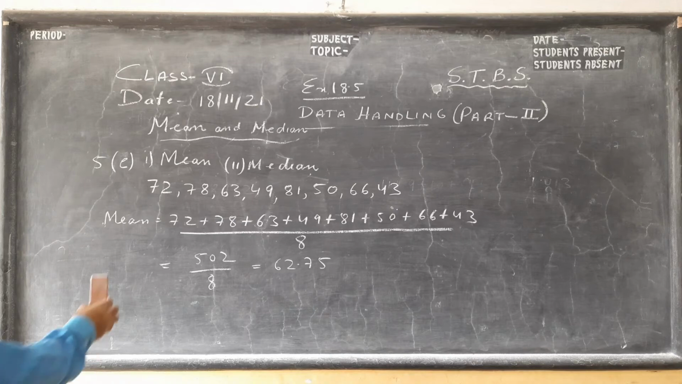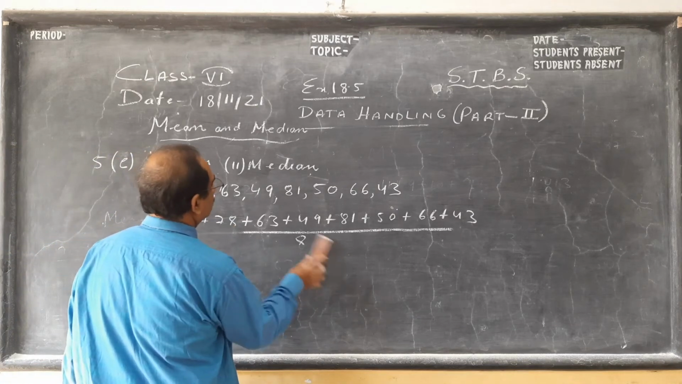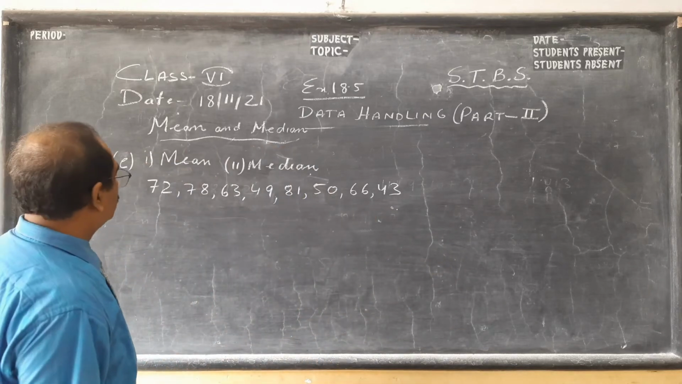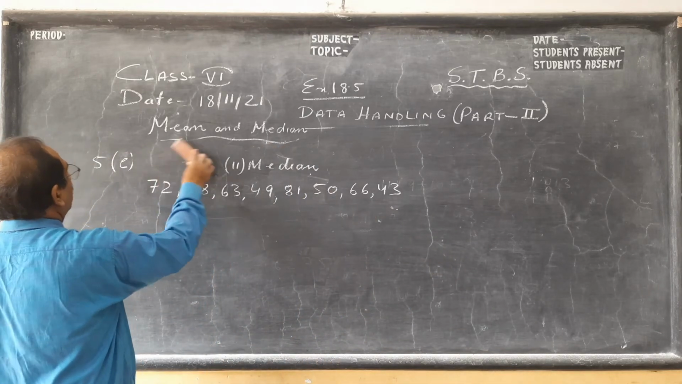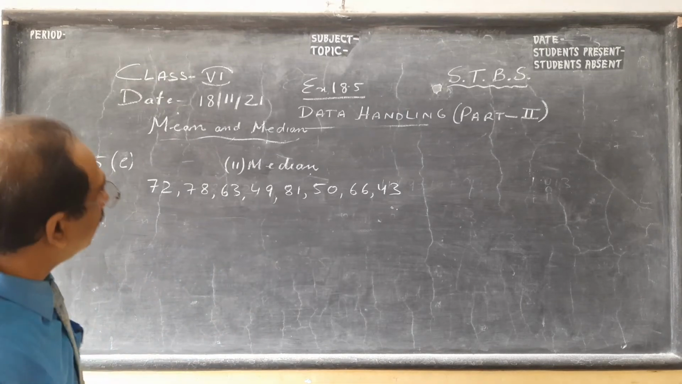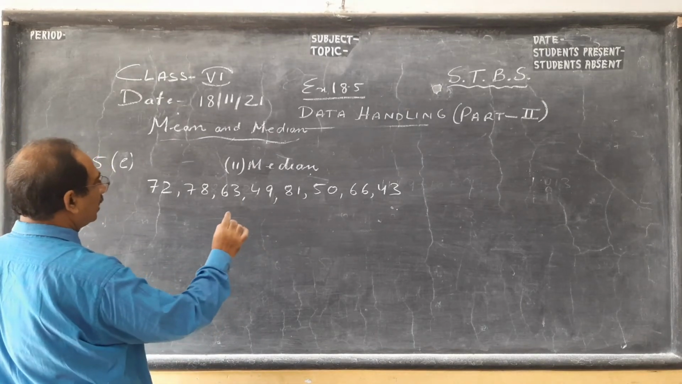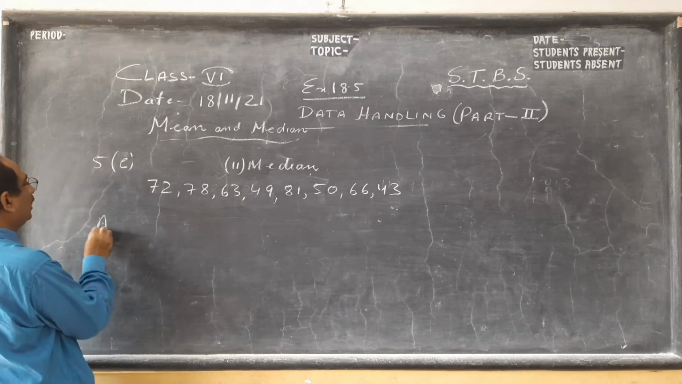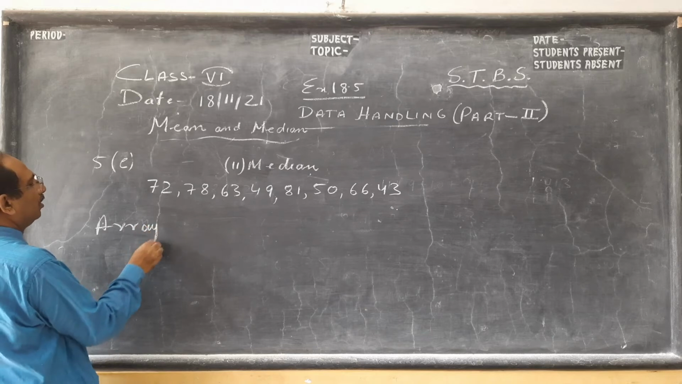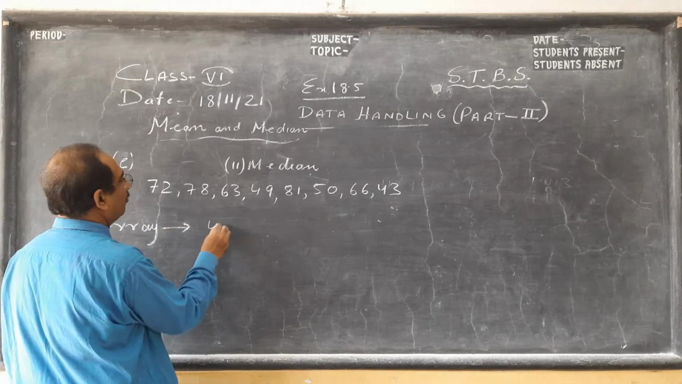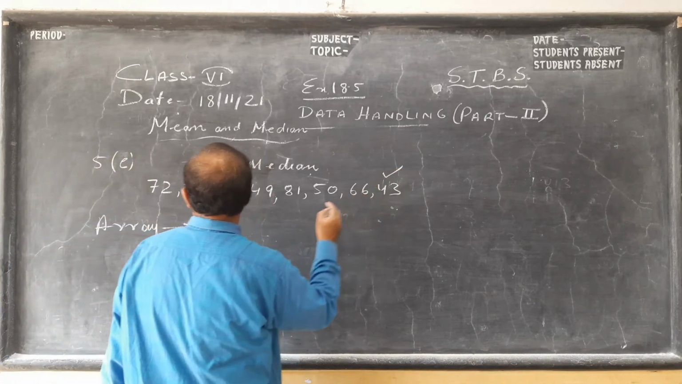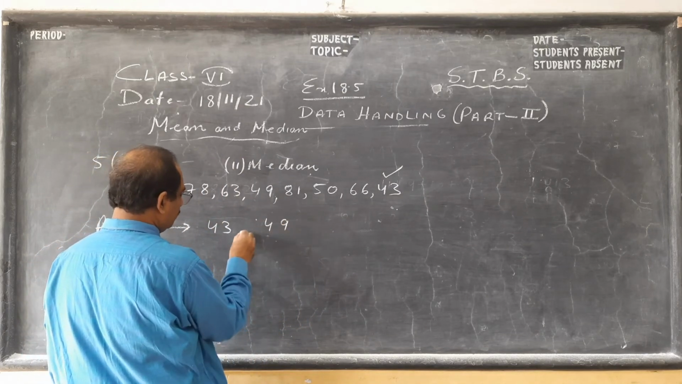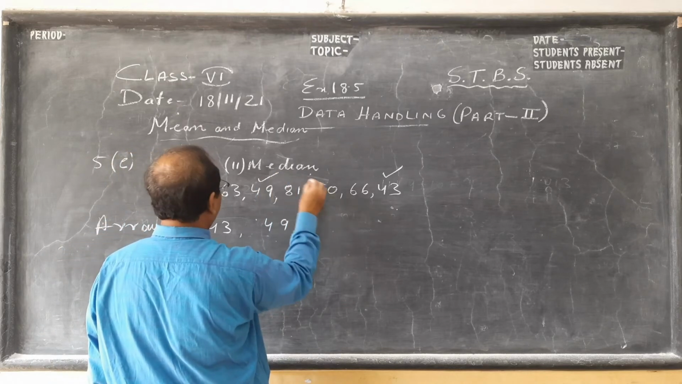So first thing, children, I will arrange it. Remember, the most important thing is we will arrange it in ascending order. It takes a little time, you have to be careful. The smallest data is 43. Arranging in ascending or descending order is called an array. 43. Next I see is 49. Leave some space. Suppose you make a mistake, you can put 50.